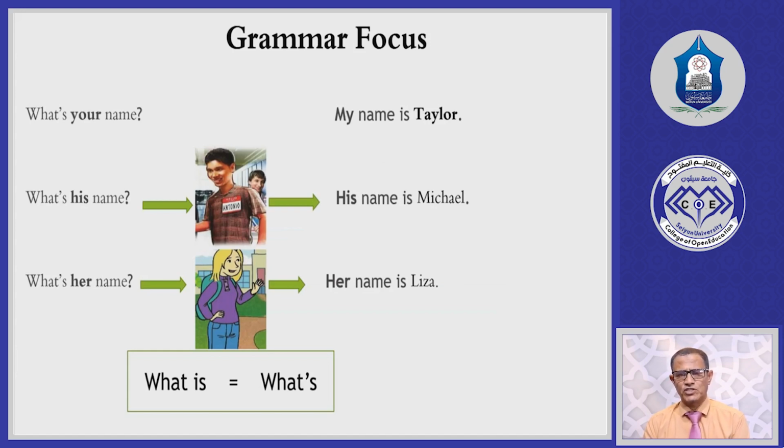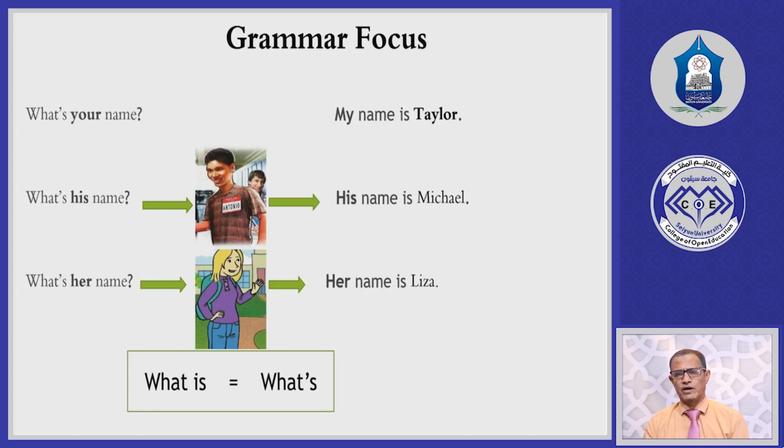Number 3: What's her name? Her is the adjective pronoun for a female. For example, when someone is absent or away, we can say her name is Lisa. What's her name? ما اسمها? Her here is also an adjective pronoun, for a female. We can say, for example, this is her pen, هذا قلمها. So her is another adjective pronoun.